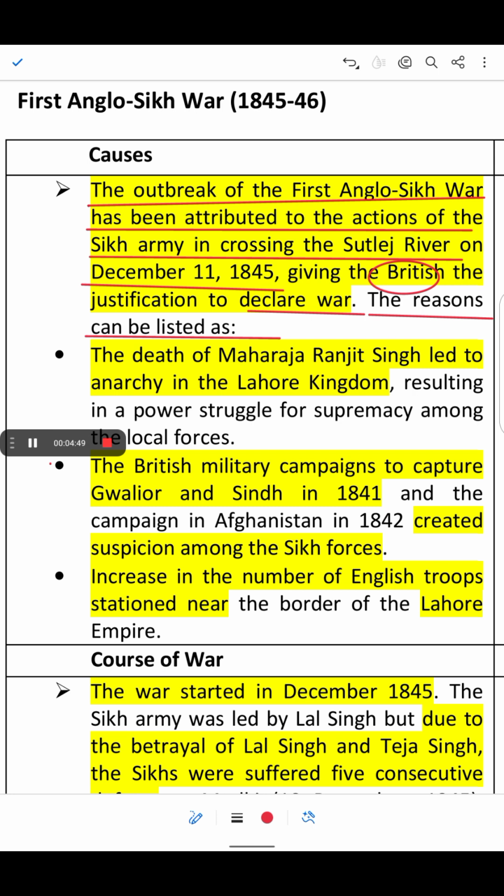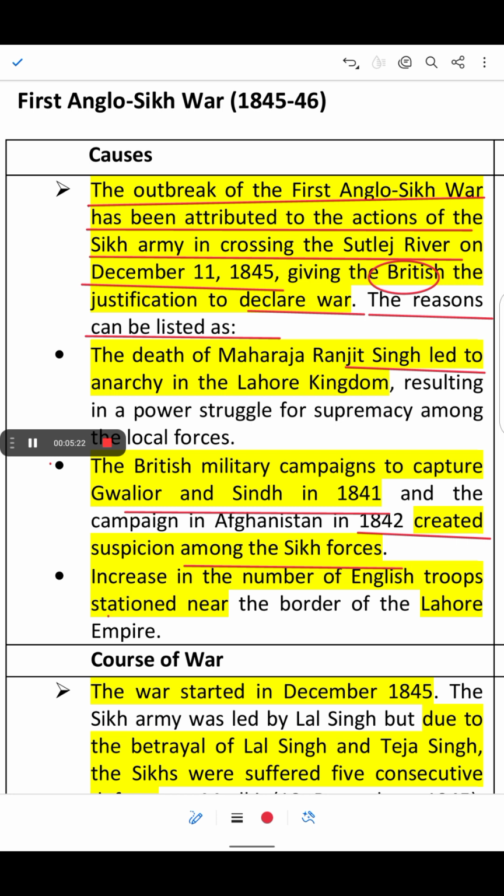The death of Maharaja Ranjit Singh led to anarchy in Lahore, resulting in a struggle for supremacy among the local forces. The British military campaigns to capture Gwalior and Sindh in 1841 and Afghanistan in 1842 created suspicion among the Sikh forces.